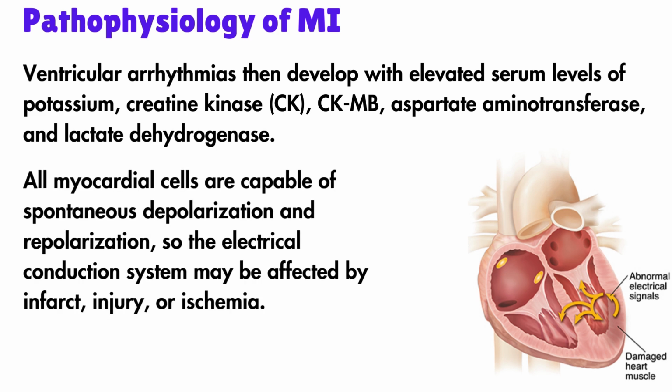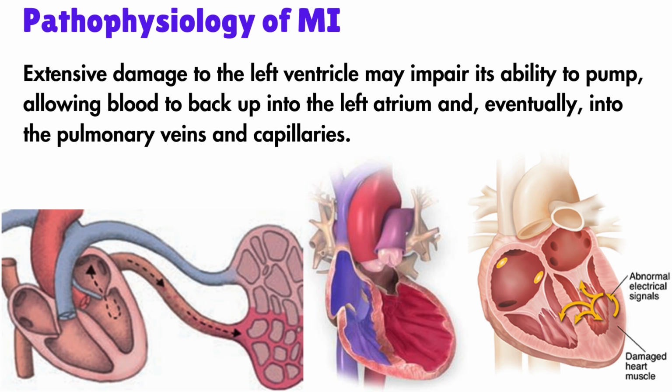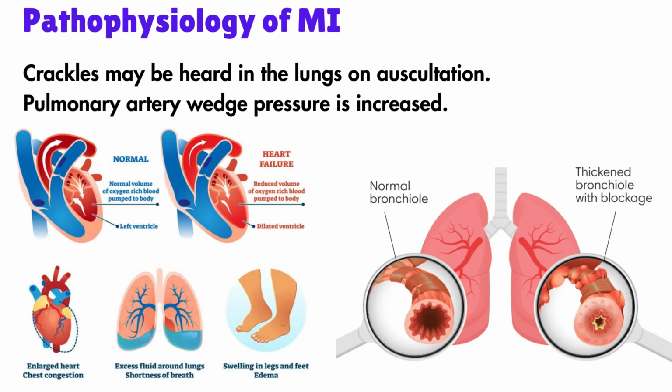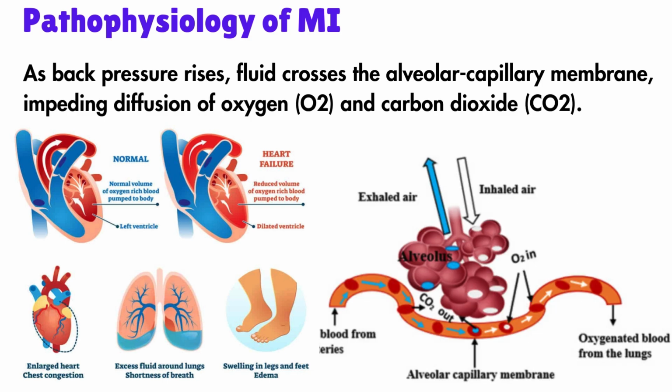All myocardial cells are capable of spontaneous depolarization and repolarization. But infarction, injury, or ischemia affects the electrical conduction system. Extensive damage to the left ventricle may impair its ability to pump, allowing blood to back up into the left atrium and eventually into the pulmonary veins and capillaries. Crackles may be heard in the lungs on auscultation. Pulmonary artery wedge pressure is increased. As back pressure rises, fluid crosses the alveolar capillary membrane, impeding diffusion of oxygen and carbon dioxide.